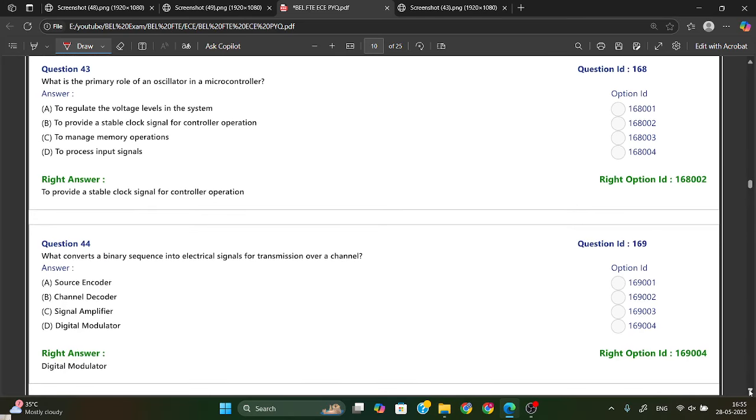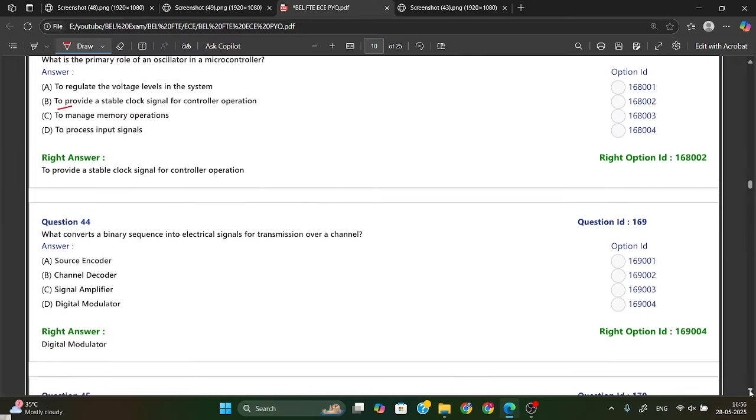Now, what is the primary role of an oscillator in a microcontroller? The primary role of an oscillator in a microcontroller is to provide a stable clock signal for the controller's operation. Option B is your right answer.